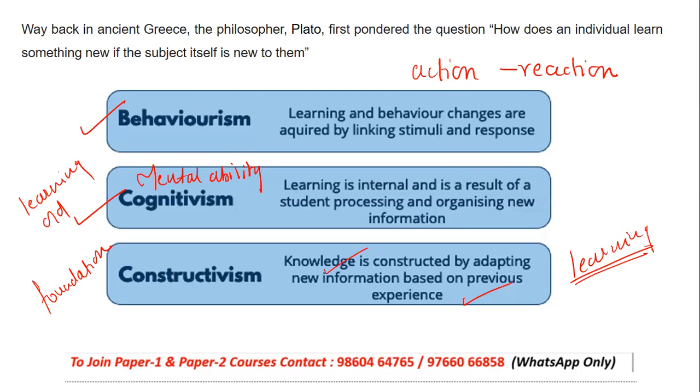So when we talk about these basic things, behaviorism is where behavior, with respect to action and reaction, is stimulus and response. Cognitivism talks about the processing of the information by the student in an organized way. Constructivism is to lay the foundation based on previous experience, right? But as I said, you do not have only these theories.